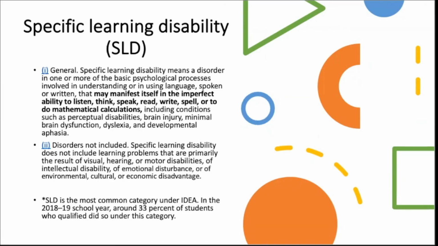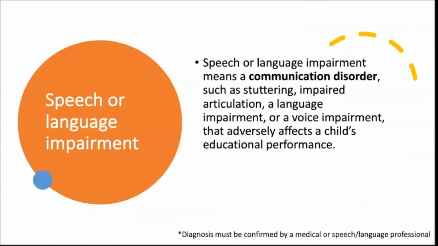The way that SLD is diagnosed can vary so widely. There's a big push to something we're going to talk about in coming weeks called response to intervention, where in order to diagnose students, if students are not responding to any type of intervention or supports placed within their setting that are meant to help them learn, and they're still performing poorly in any of the areas of concern, and they continue after numerous attempts to try different things, then we are more likely to find that a student does have an SLD and does require services, because they haven't responded to anything that's supposed to be helping and could feasibly help any other child that's having a hard time in those areas. That's a big one. It's a complicated one.